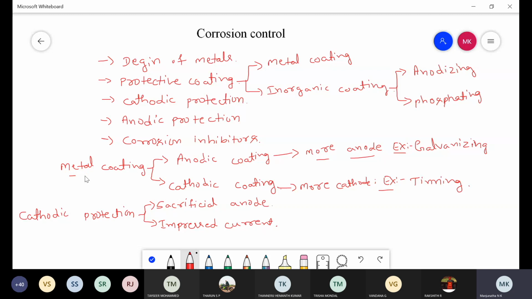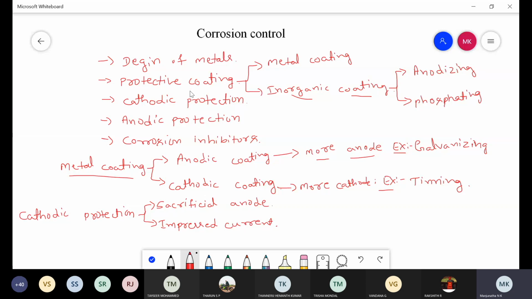This is for metal coating. Coming to the inorganic coating, there are two examples: one is anodizing, another one is phosphating. This is the first one, protective coating. Here we are preventing metals against corrosion by coating a protective layer of a metal on the surface of another metal or base metal.